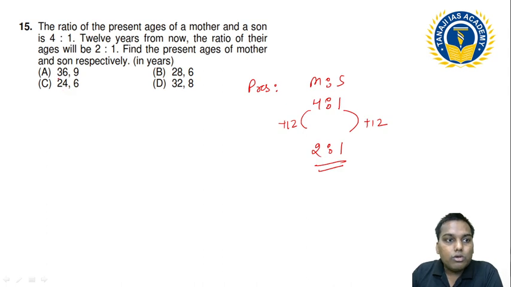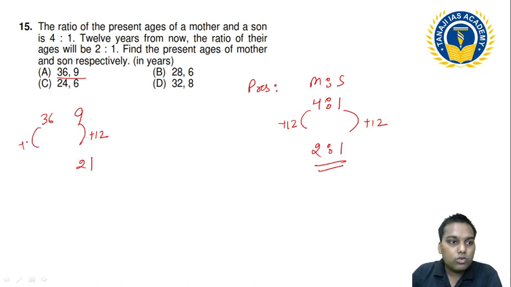See, suppose this is my answer. For example, just choose this one. So this is 9, this is 36, no problem, this is matching. If I add 12 here, how much does it become? 21, and this is plus 12, so how much? 48. Is it 2:1? No, it means this is not the answer.